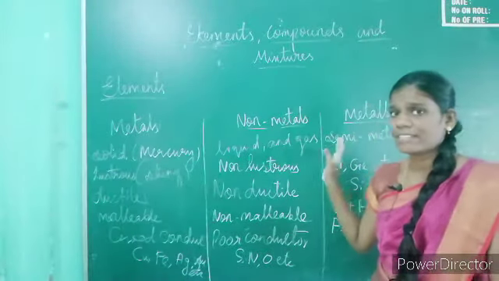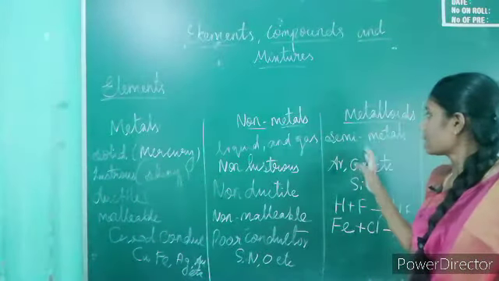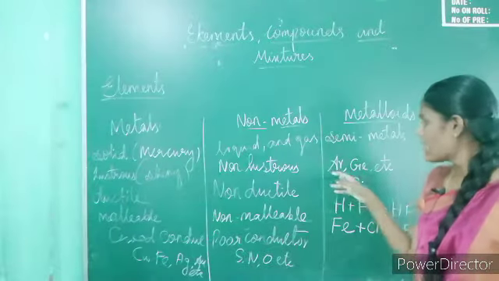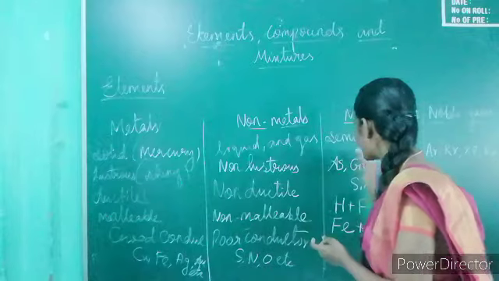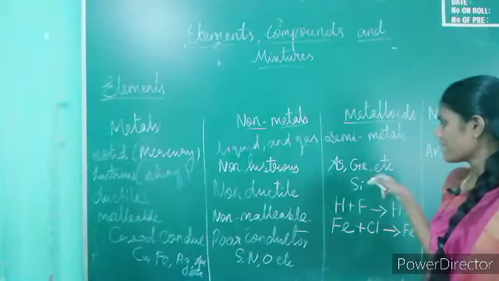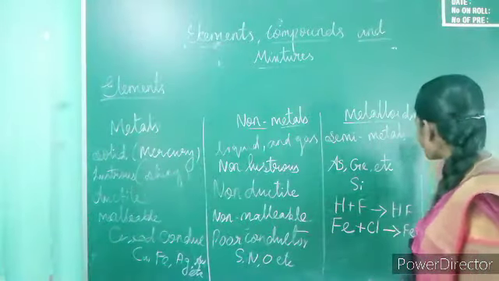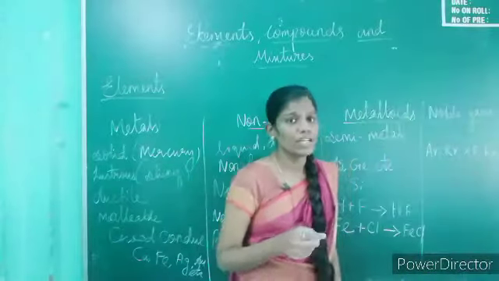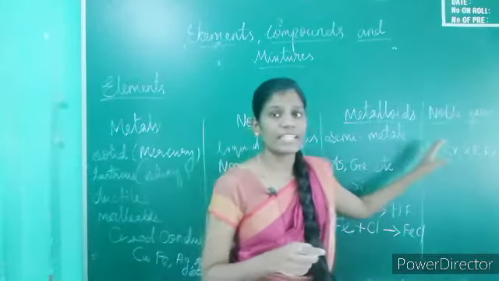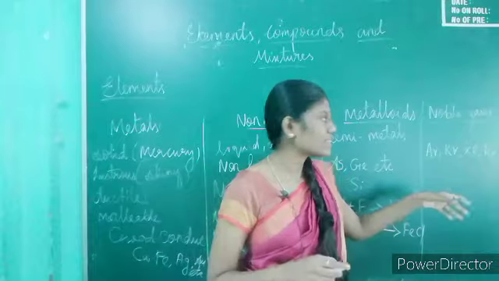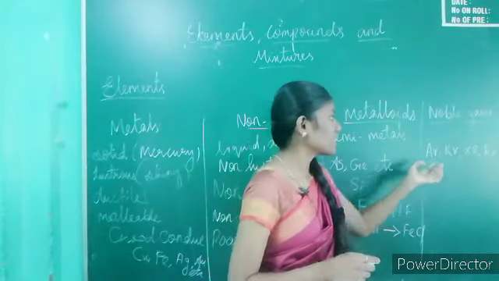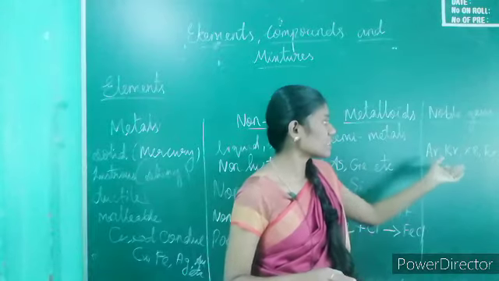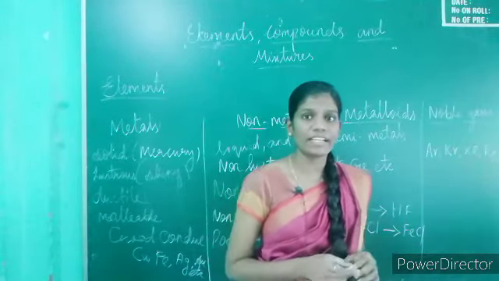Examples of non-metals are sulfur, oxygen, nitrogen, etc. Metalloids are also called semi-metals; examples are arsenic, germanium, and silicon, etc. Noble gases do not react with any other elements. Their other names are inert gas and rare gas. Examples of noble gases are argon, krypton, xenon, radon, etc.